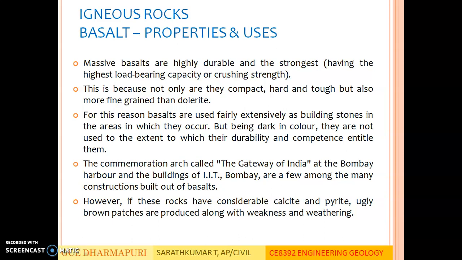Still, they are used. The combination arch called Gateway of India at the Bombay Harbour and the buildings of IIT Bombay are a few among the many constructions built out of basalts. However, if these rocks have considerable calcite and pyrite, ugly brown patches are produced along with weakness and weathering.